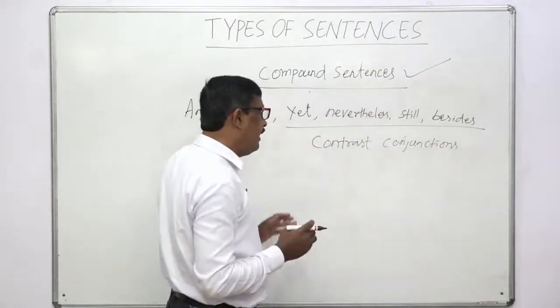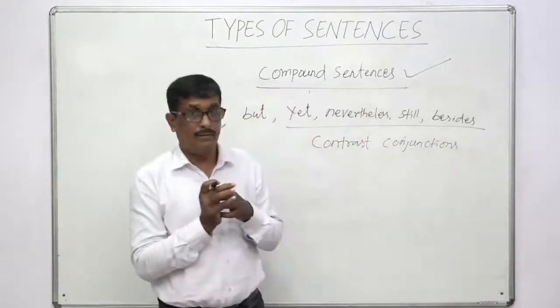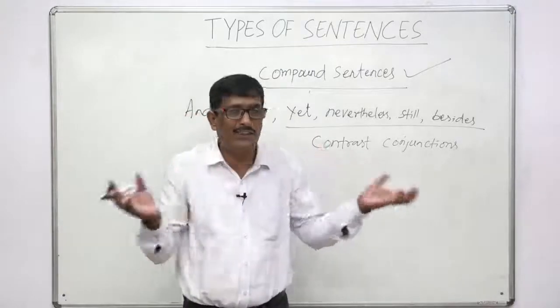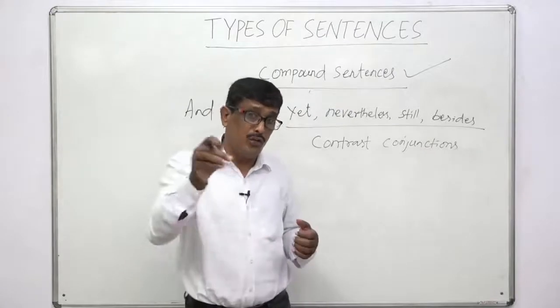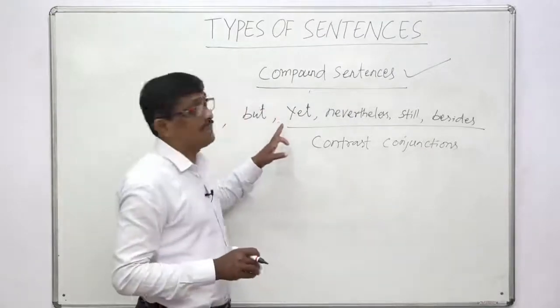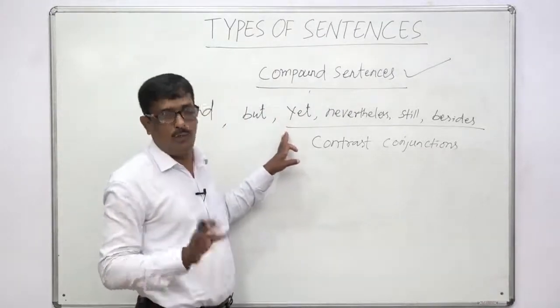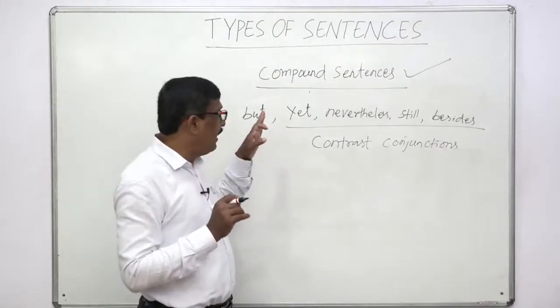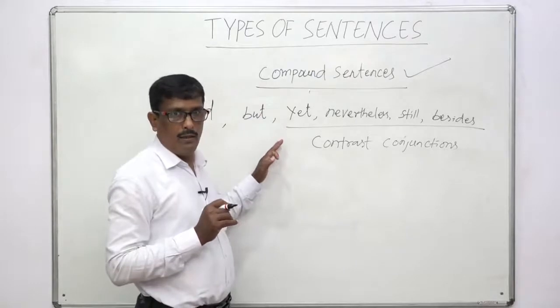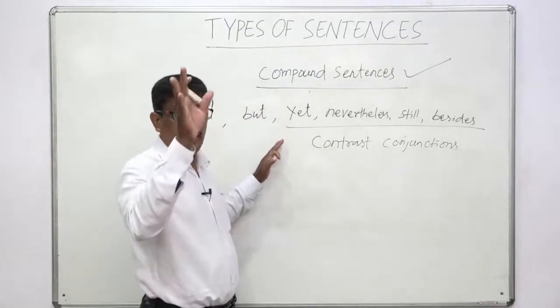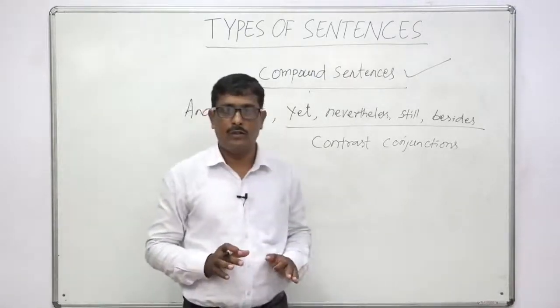Okay, when the two sentences oppose each other, when the two sentences are used to contrast, we can use such type of conjunctions. For example, my grandfather was old, yet he will walk 10 kilometers at a stretch.